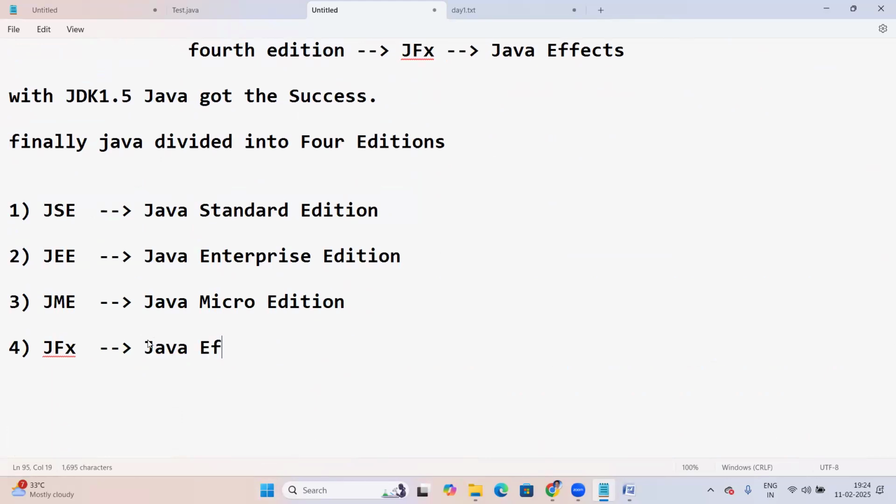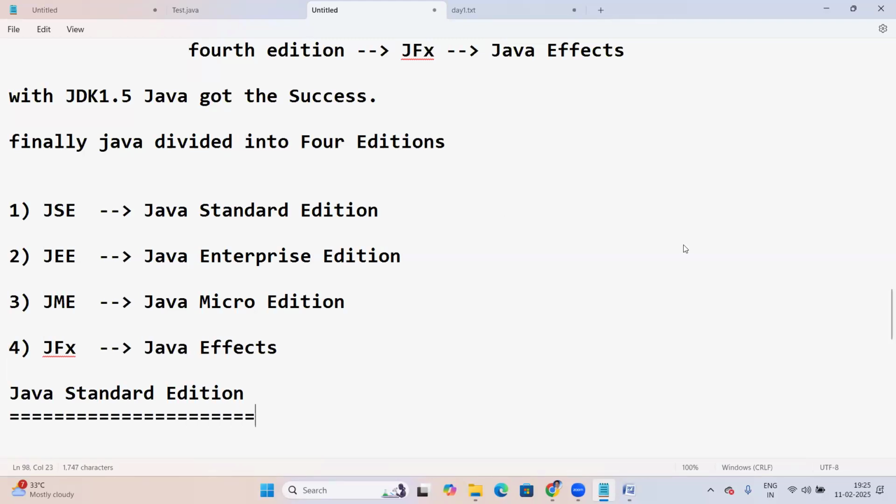Java effects. So in total, there are 4 editions in Java. Let us see what these are: Java Standard Edition, Enterprise Edition, Micro Edition, and JavaFX. Let us see. So first one, Java Standard Edition.